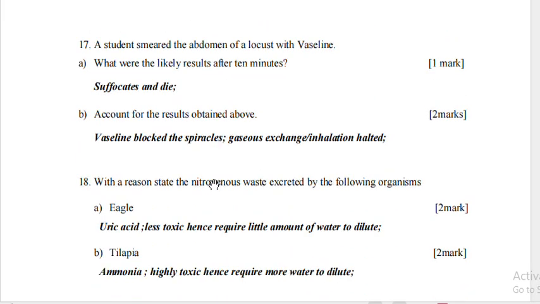Question 17. A student smeared the abdomen of a locust with Vaseline. What were the likely results after 10 minutes? Suffocates and dies. Account for the results. Vaseline blocked the spiracles. Remember, the spiracles are found at the abdomen. Hence, gaseous exchange was stopped.